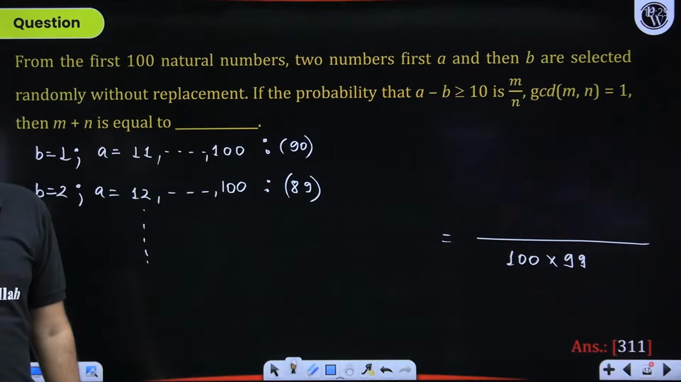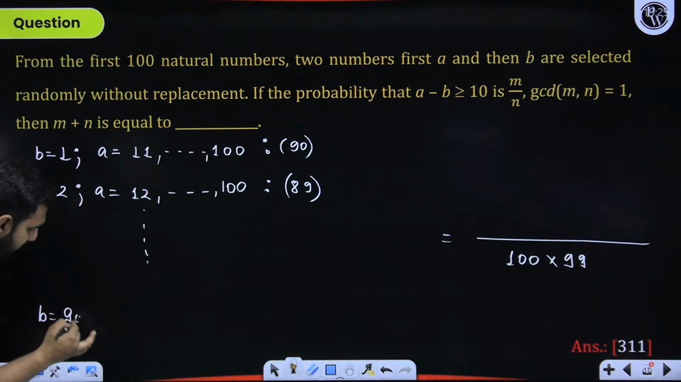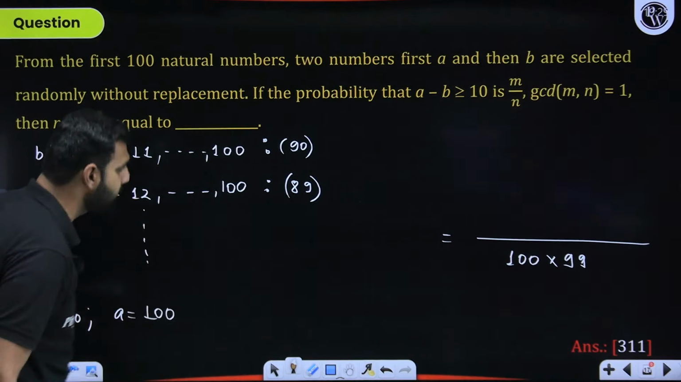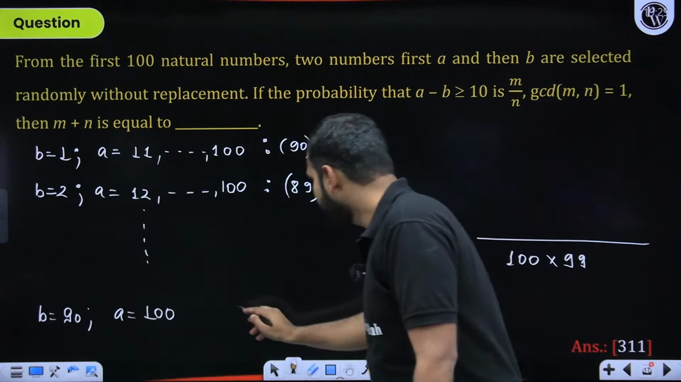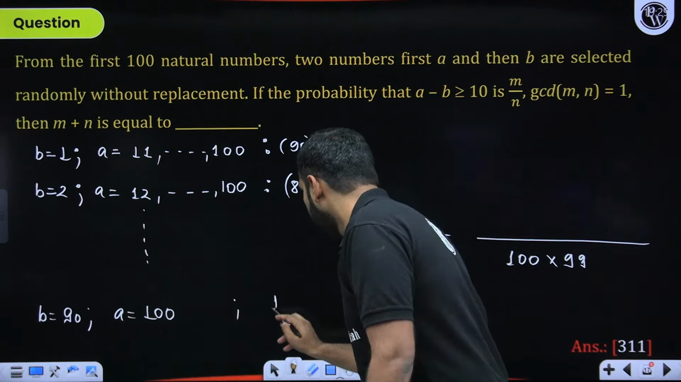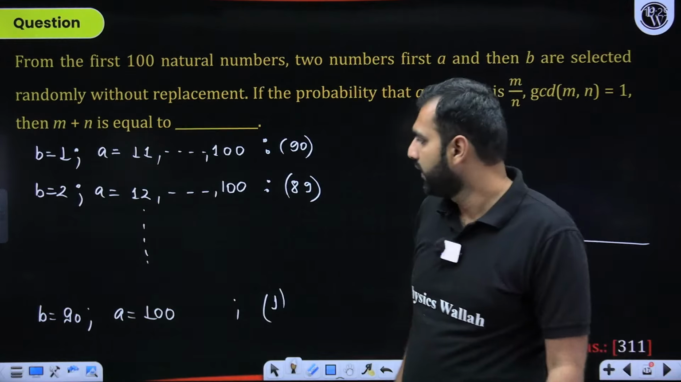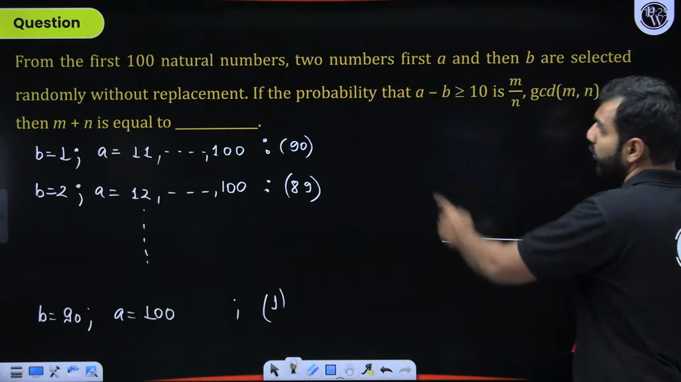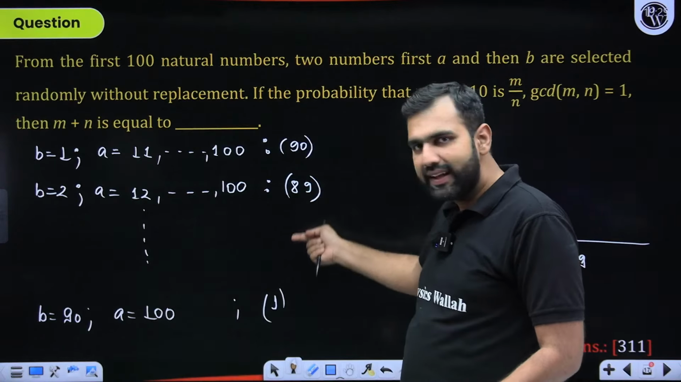Because when B, to the greatest extent, is kept at 90, in that case the only choice A has is to be 100. Now, this is our final case, and that's the only choice we have in this case. I hope you have understood it. B cannot be greater than 90 because if it is 91, A has to be greater than 100, which is not a possibility. So I'm clearly saying 90, 89, 88, these are the cases.